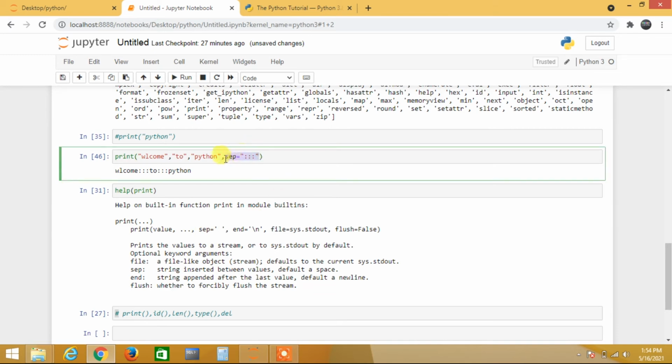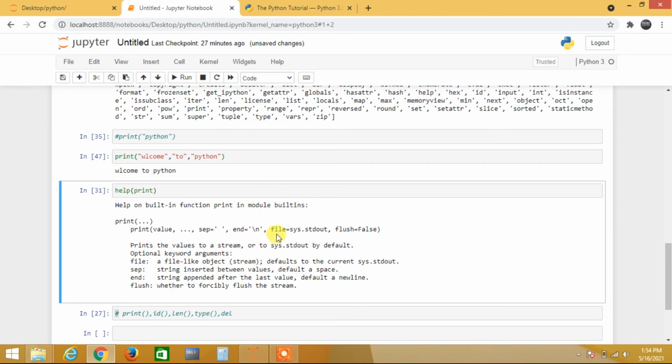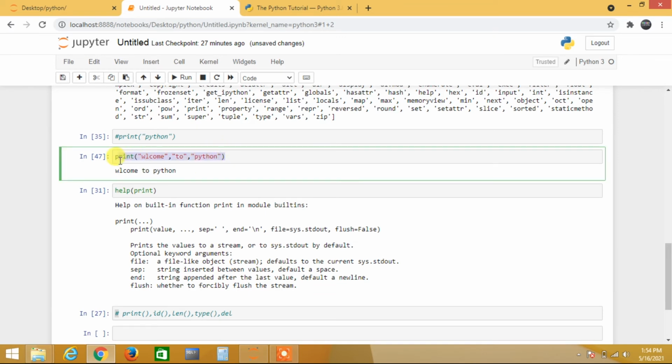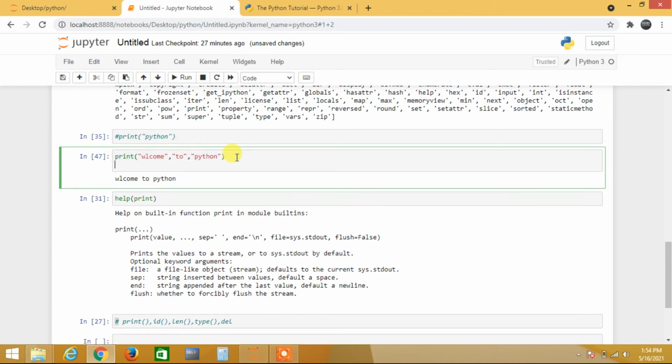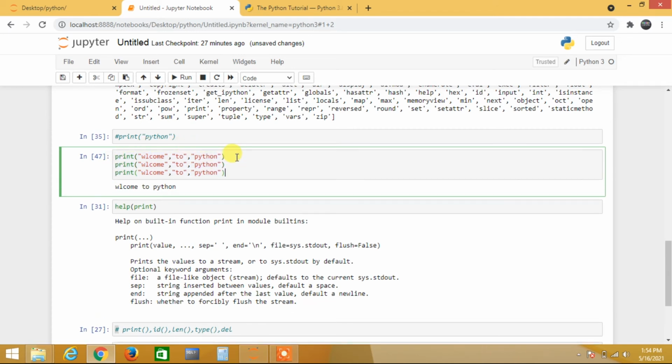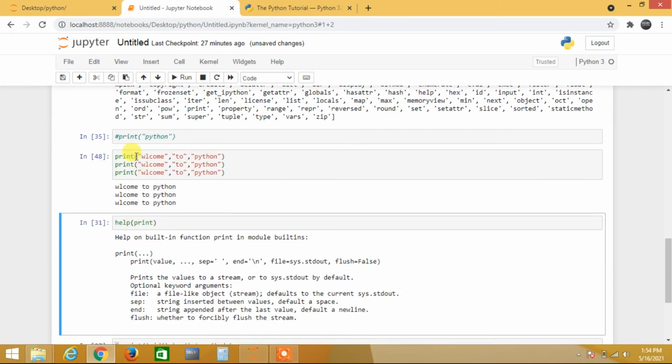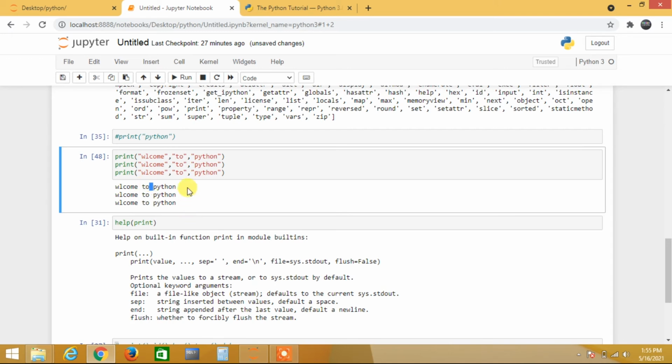Now let's get into end. See, I have here three print values, right? One print, two print, three print. These three words are separated by a space. See, here they are separated by space.